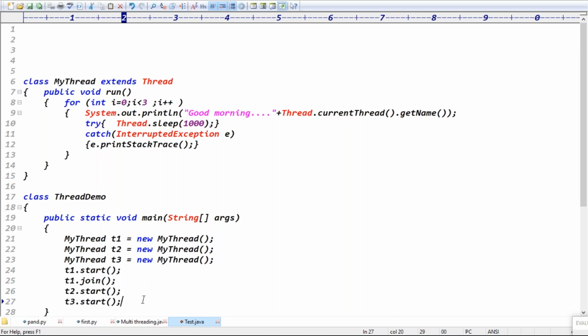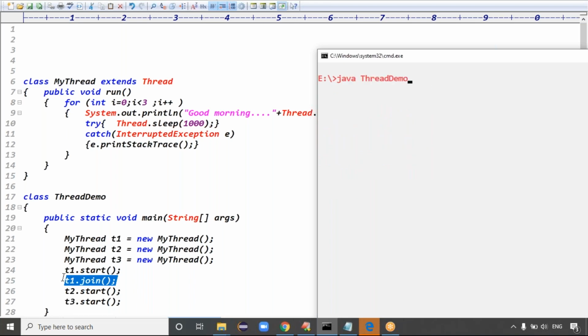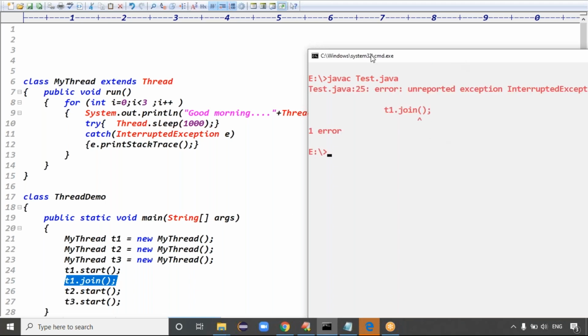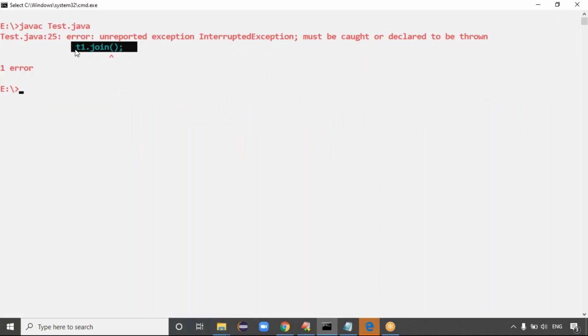To stop the remaining two threads, what will we do? We are going to use join, right? T1 dot join means when T1 is running, the remaining threads, please wait. Remaining threads, you don't interrupt. So with the join method, the remaining threads go to which state? Sleeping state, right?